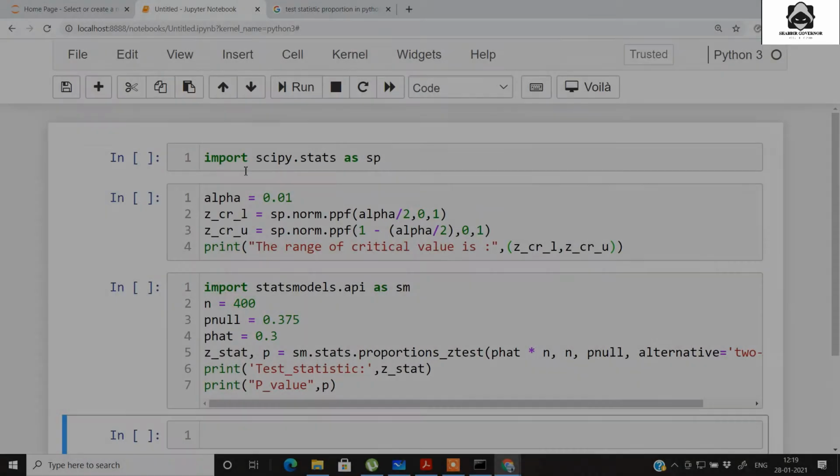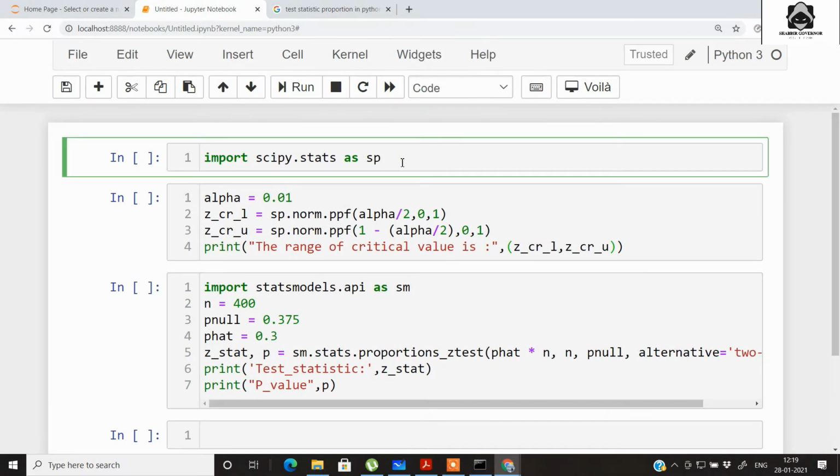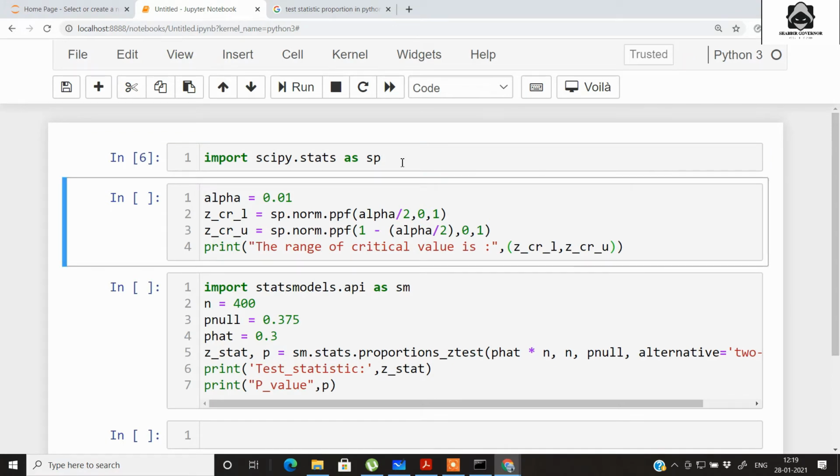Now we are in a Jupyter notebook, and firstly I have imported scipy.stats here. Secondly, we have some values here. The value of alpha in our question was 0.01, that was the level of significance. Then we have the critical value, that is the lower limit and upper limit of critical value, found with the help of the normal distribution's PPF function, and we are passing alpha by 2, with 0 as the mean and 1 as the standard deviation for a standard normal distribution.